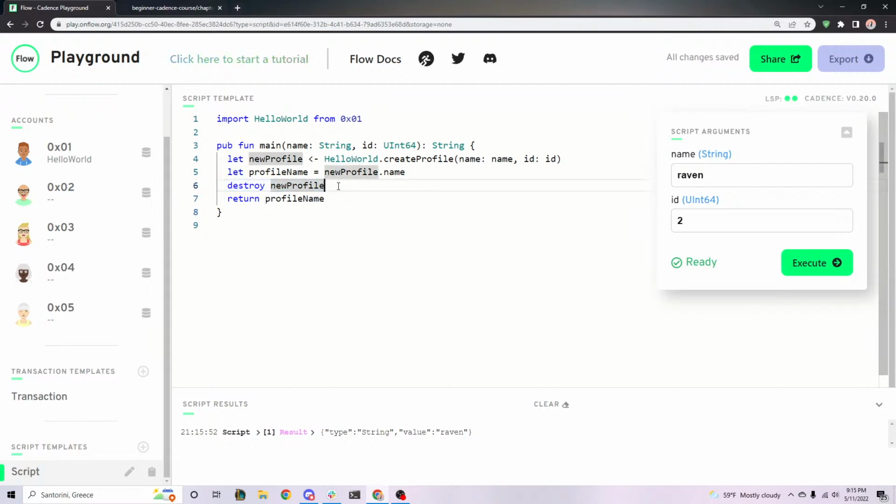That we can't ever leave a resource dangling, right? We can't leave it out in the open. We have to either return it somewhere or we have to destroy it. Or the third option is to store it somewhere, but we'll get to that later.